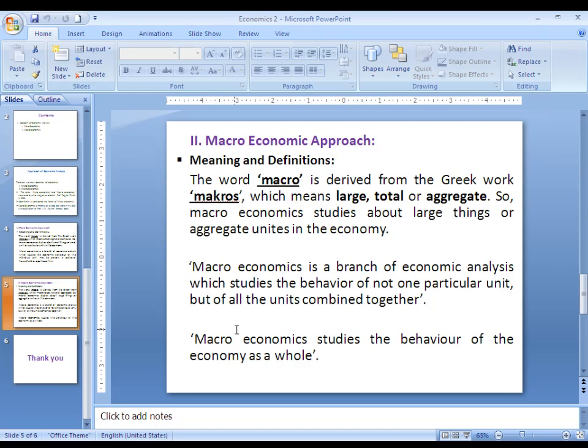macroeconomics is a branch of economic analysis which studies the behavior of not one particular unit but of all the unit combined together. It means studies the behavior of the economy as a whole.